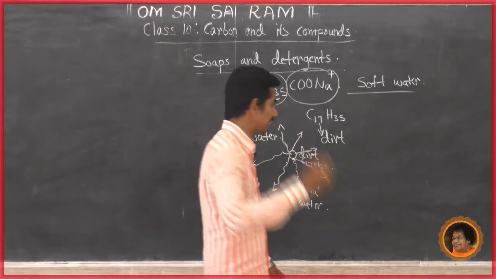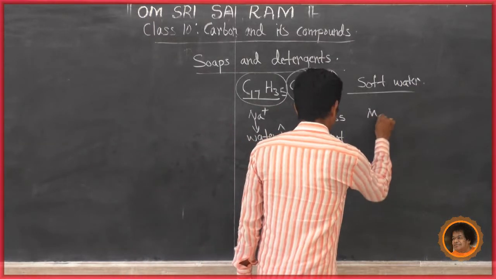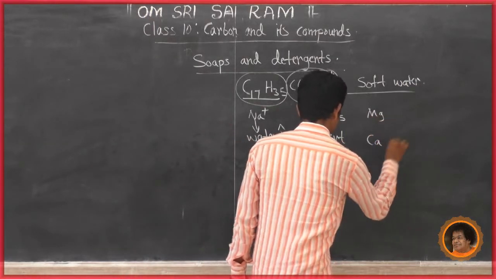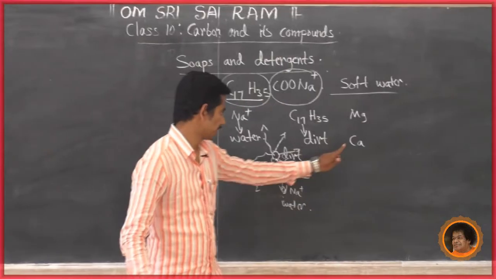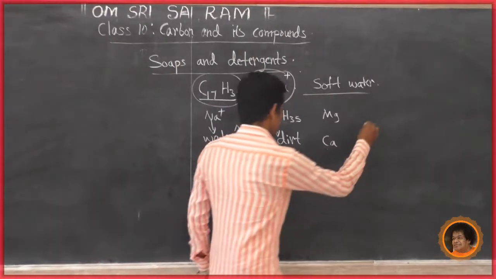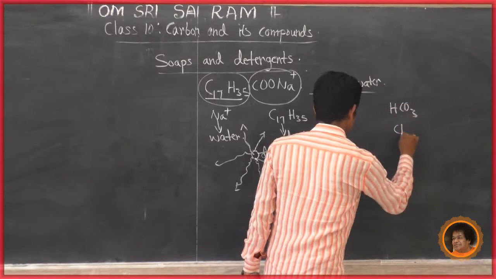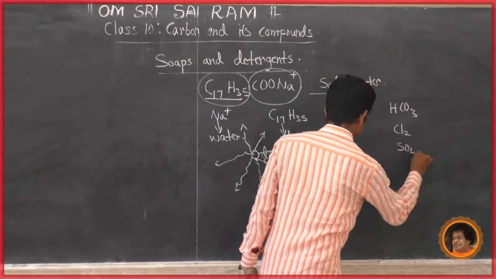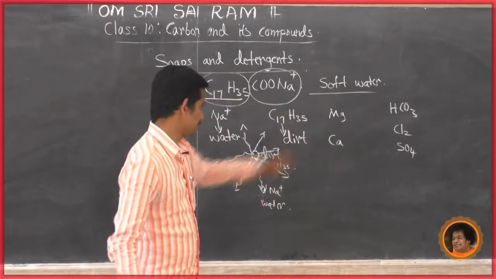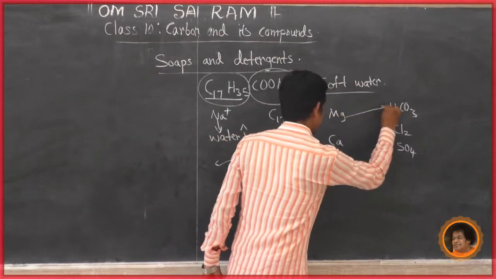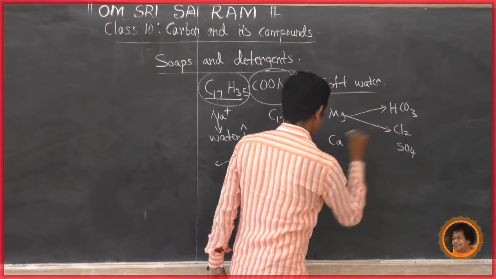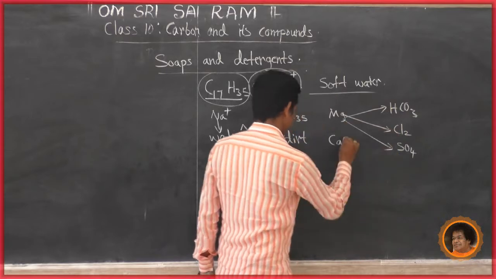Because of some minerals, for example magnesium and calcium. Mg means magnesium, Ca means calcium. Just look at the picture. Magnesium bicarbonate, magnesium chloride, magnesium sulfate.